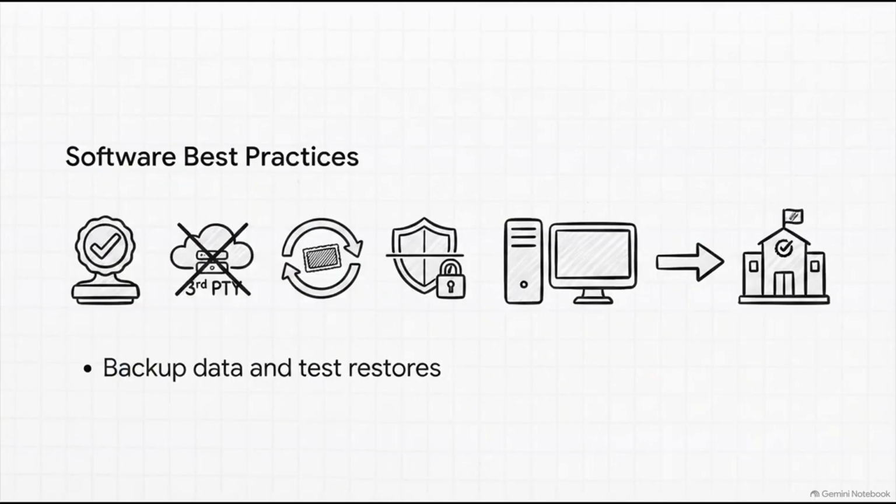Always download software only from an official source. You must explicitly avoid third-party sites because honestly, they frequently bundle sneaky malware or fake versions right alongside the program you actually want. Once it's installed, make sure you enable auto-update so you instantly receive security patches. Run those regular antivirus scans, and importantly, back up your data to an external drive or the cloud. Oh, and actually test those backups to make sure they work. There is no point in having a backup that you can't restore.